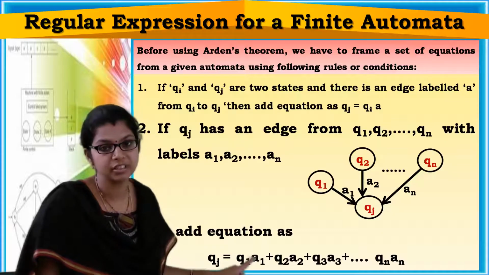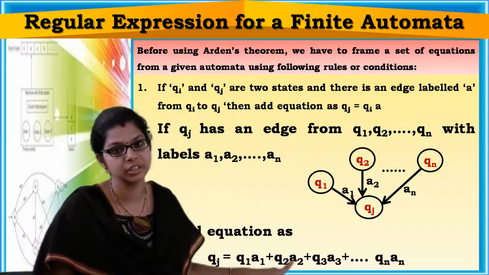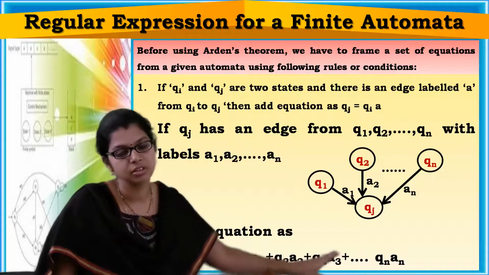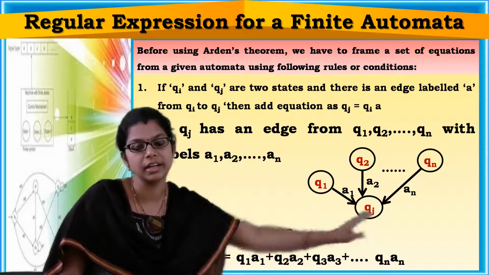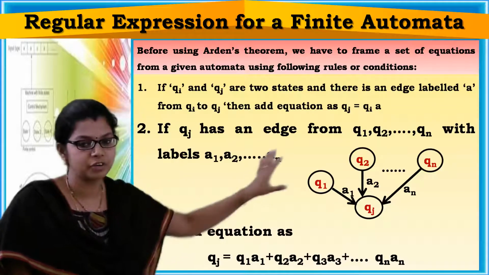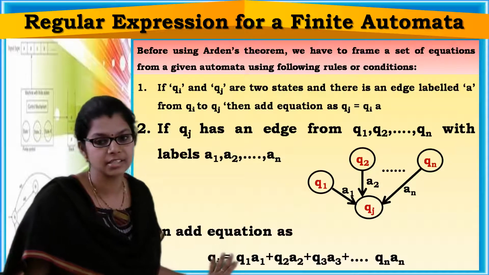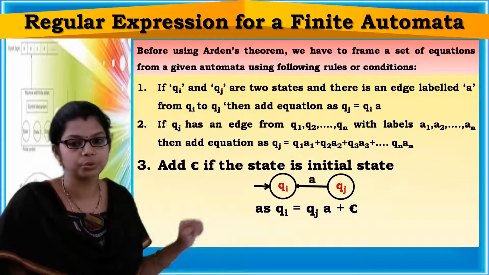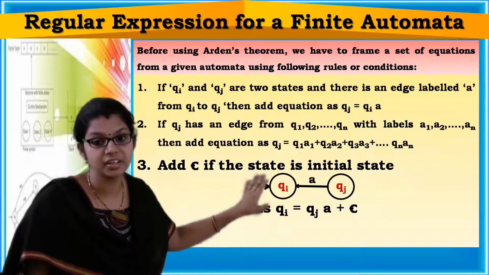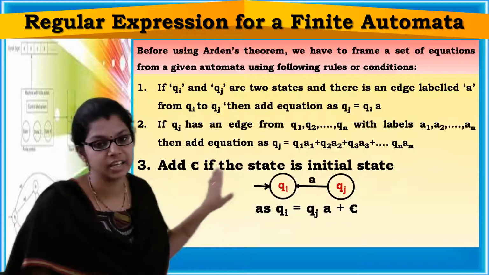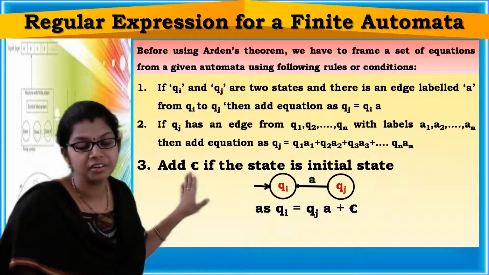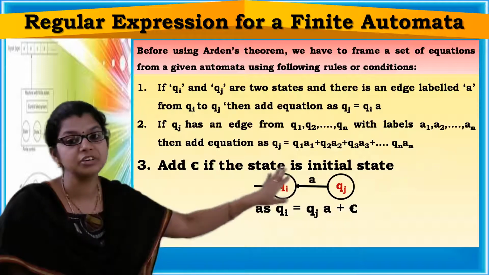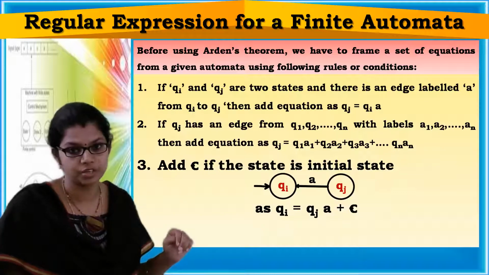So Q1A1 union Q2A2 union Q3A3, so on, union QnAn. If you observe this pattern, you have to add this equation. Coming to the third rule: if a state is an initial state, then you have to add epsilon in the equation.